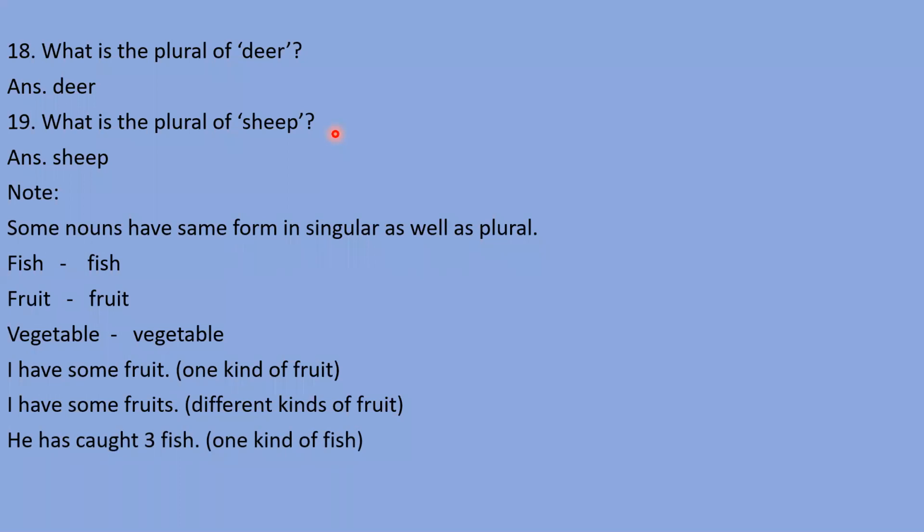So one kind of fish he has caught, so there we need to say fish. But if you have caught different varieties of fish, there you have to say he has caught 3 fishes. So fish means one fish and more than one fish also, but the variety is the same. But fishes means many varieties, more than one variety.